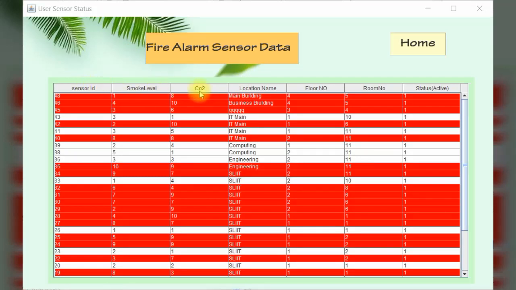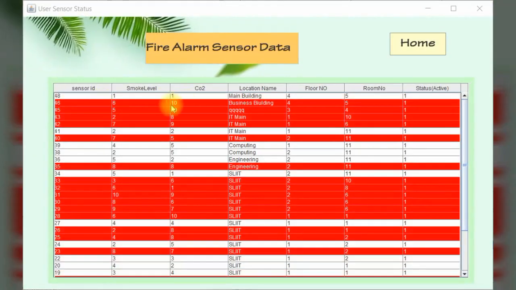The window shows sensor ID, smoke level, CO2 level, location name, floor number, room number and status active. When smoke level is greater than 5 or CO2 level is greater than 5, this row is red. It means this sensor ID is dangerous. When smoke level is less than or equal to 5 and CO2 level is less than or equal to 5, this is not dangerous. This row displays white.